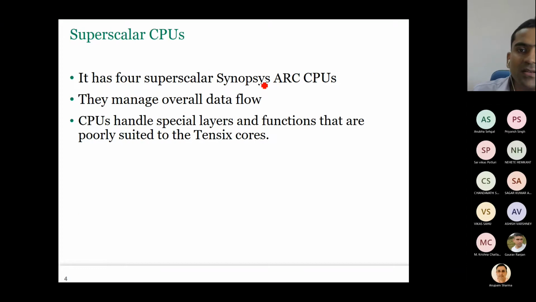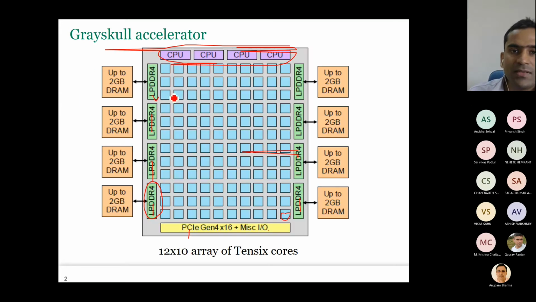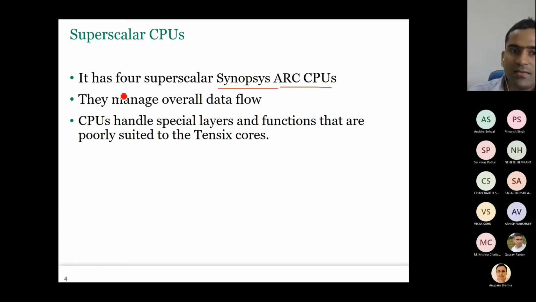Now here it has 4 ARC CPUs. These are Synopsys CPUs. It is neither Intel nor ARM CPU. It is a Synopsys superscalar CPU. So these are the 4 CPUs. Okay. They manage the overall data flow. And they also handle special layers and functions that are poorly suited to Tensix cores.